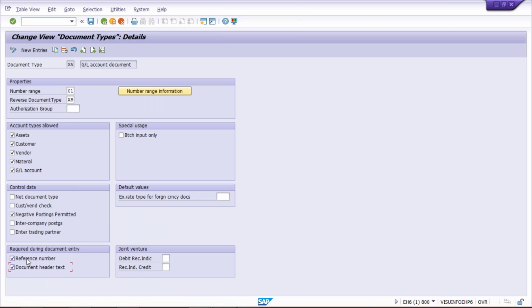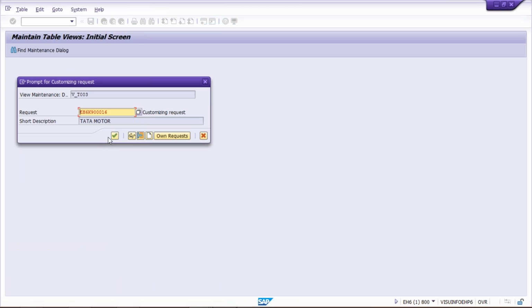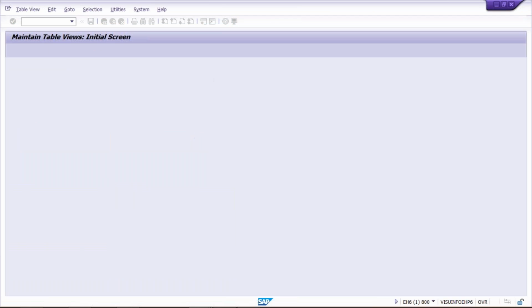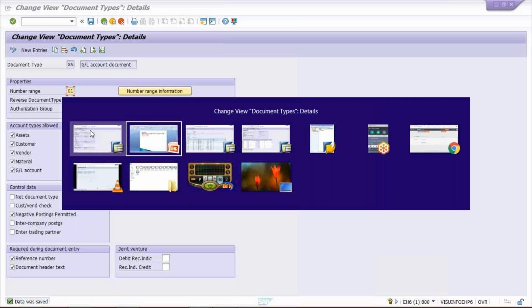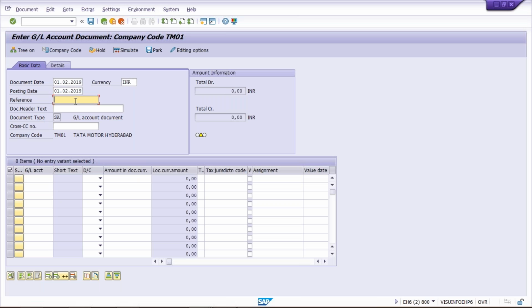How? So generally you can say it controls the field status of a document, the field status of transaction posting, but not all the fields. You have to specify clearly that it controls the field status, but only two fields. Which fields? Reference number and header text. That too, if there is a requirement. Let's suppose here I'm going to post a JV, and there is a requirement from the user side to make the reference and header text fields mandatory.